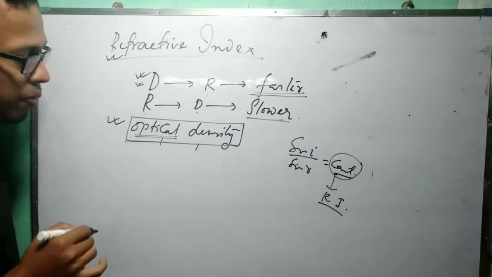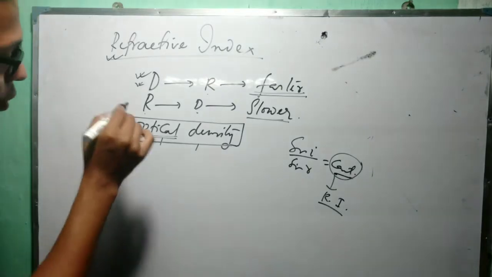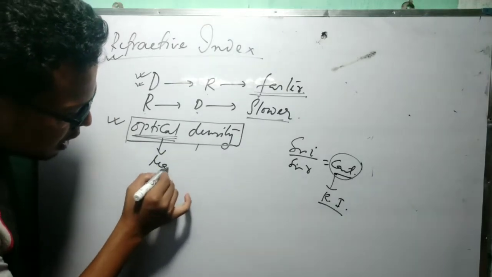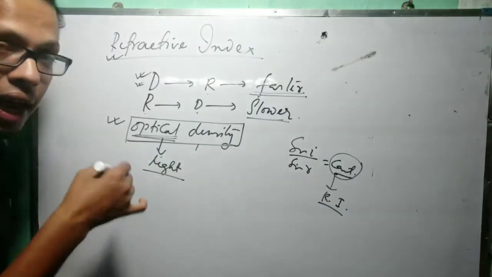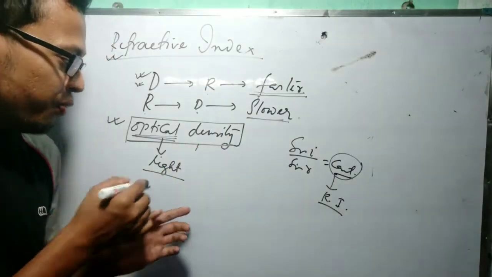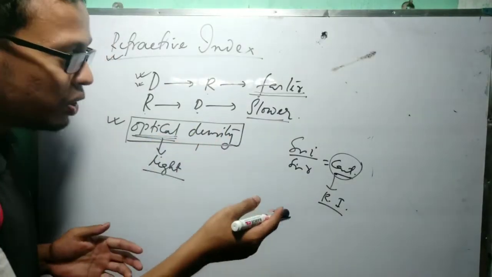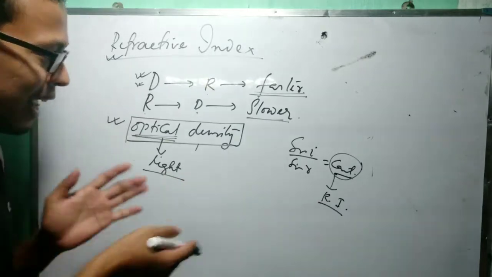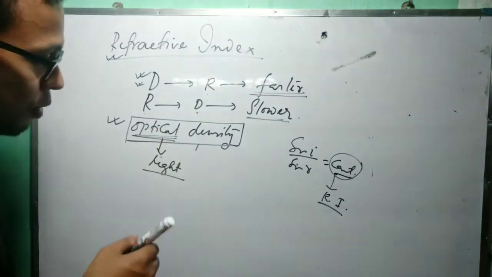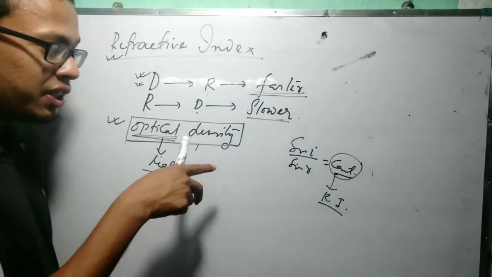And what is the meaning of optical density? What is the meaning of optical? Optics means light. So for light, which medium is denser, meaning which medium has more density for light, can be measured by the term called optical density. Normal density and optical density are different.